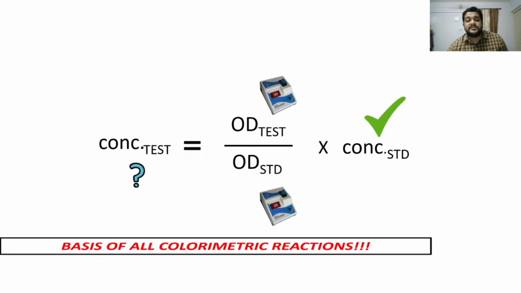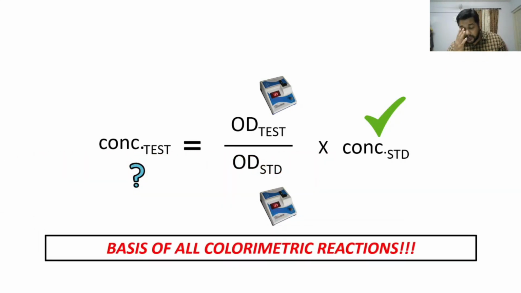So this is the basis of all colorimetric reactions. Once you know the concentration of the standard solution and you have a colorimeter to find out the ODs of the test and the standard, it's easy to tell the concentration of the test solution. So this is the basis of all colorimetric reactions.